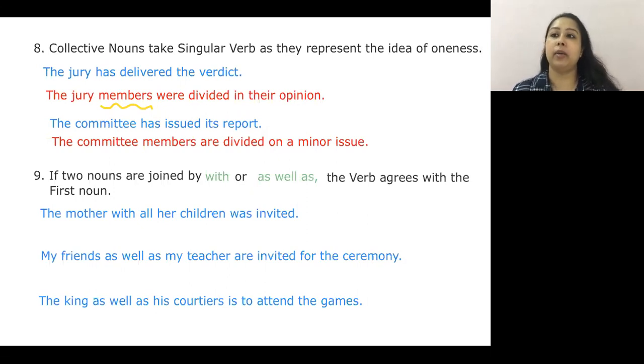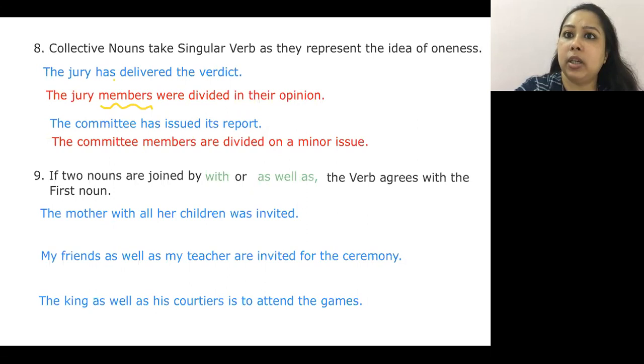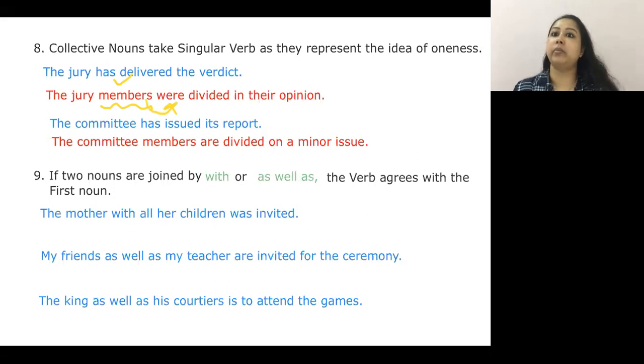There was a chance where there was a 50-50 opinion. Half of the jury members felt that Rustam is guilty, and the others felt he was not guilty. So the jury members were divided; I am using the word members, and so I am using were with it. Clear?